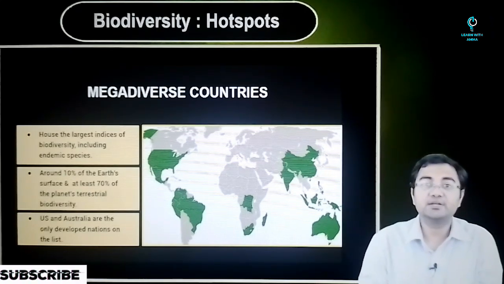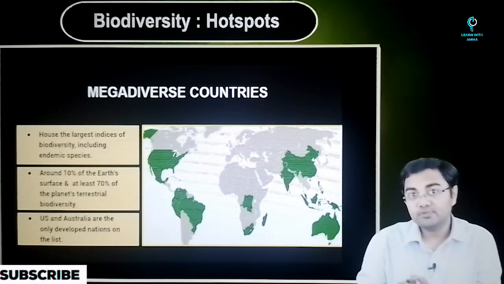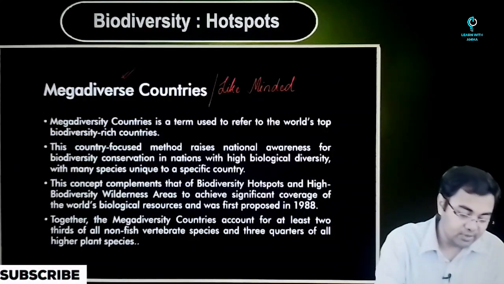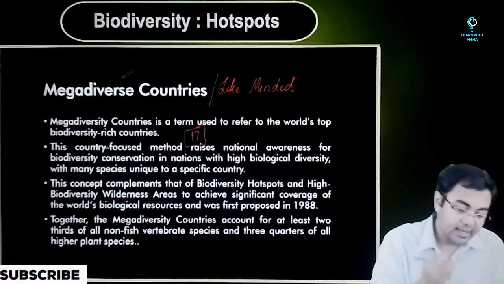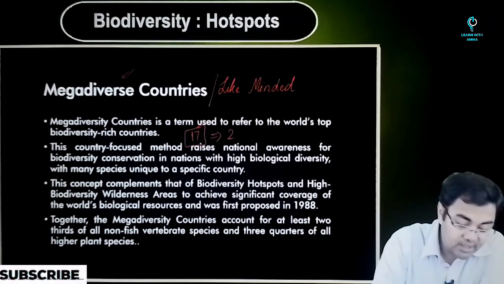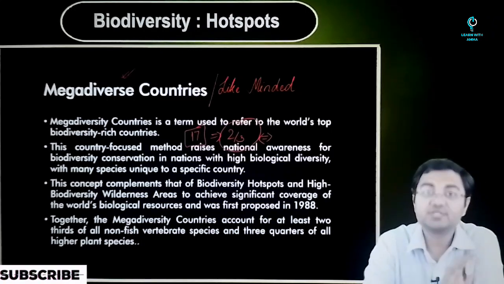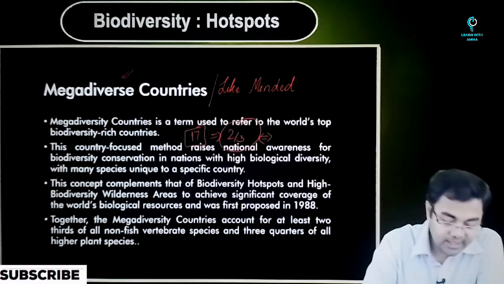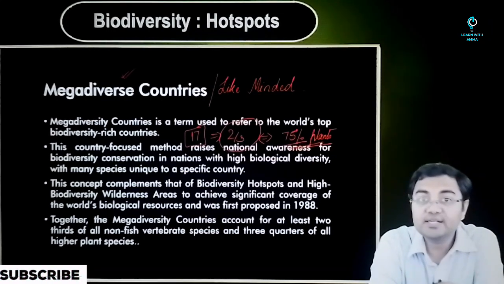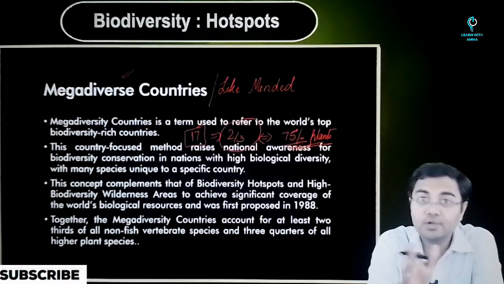There were 17 countries listed, which have more than two-thirds of all the non-fish vertebrates and more than 75% of all the higher plant species.